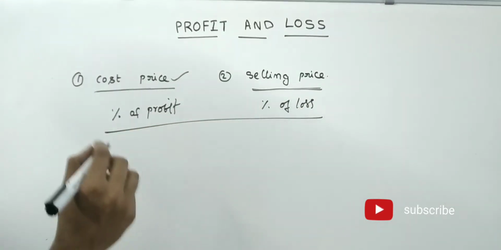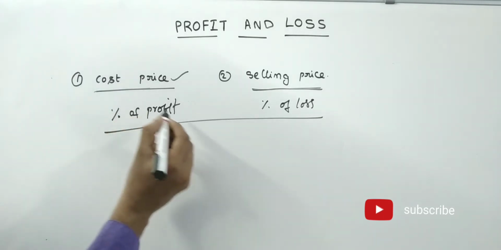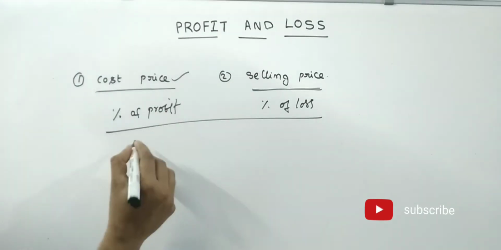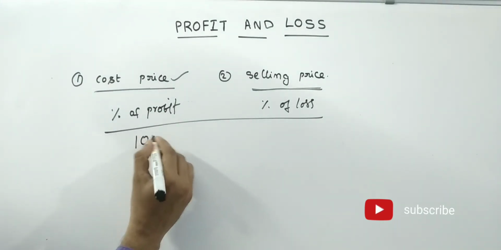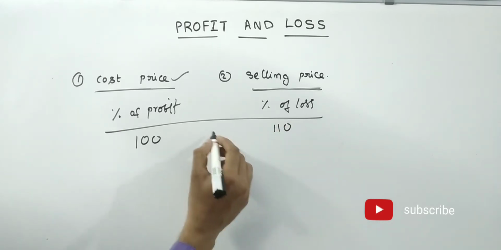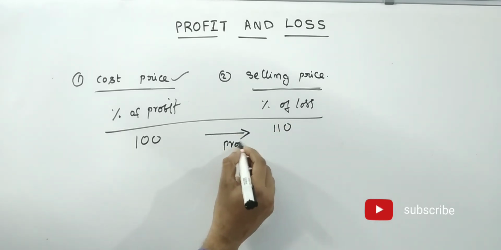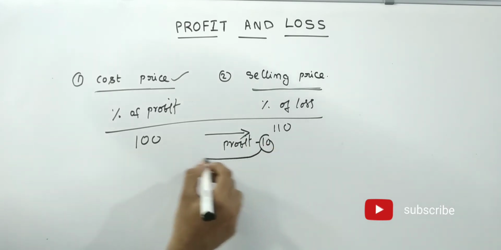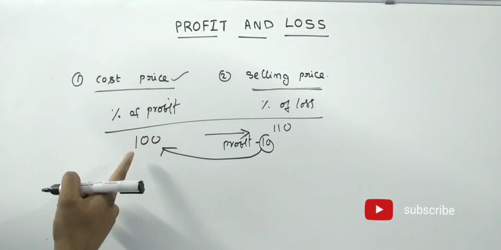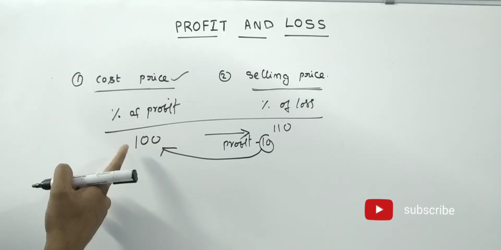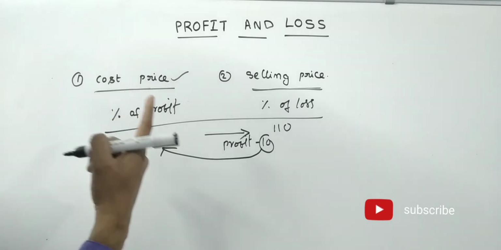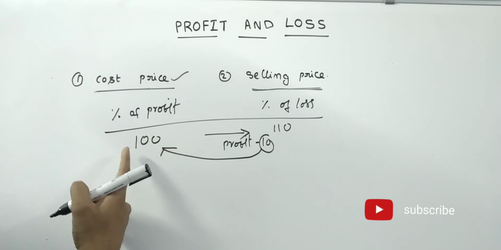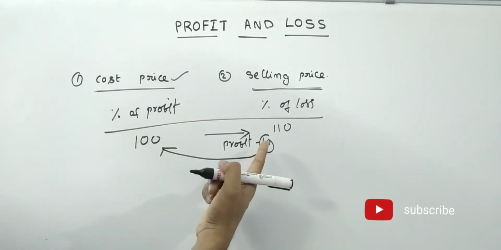See friends, always if we ask what is the percentage of profit, what is the percentage of the loss, that means we should know the cost price and selling price. Suppose the cost price is 100, then the selling price is 120. Then what is the profit? Profit is 20 rupees. On what price are we getting 20 rupees? On 100 rupees. That means we are investing 100. On that 100 rupees, we are getting 20 rupees profit.